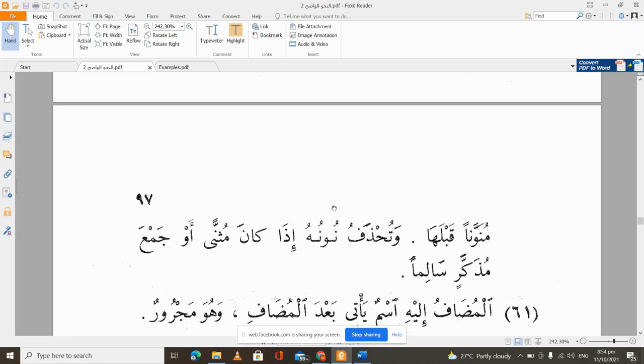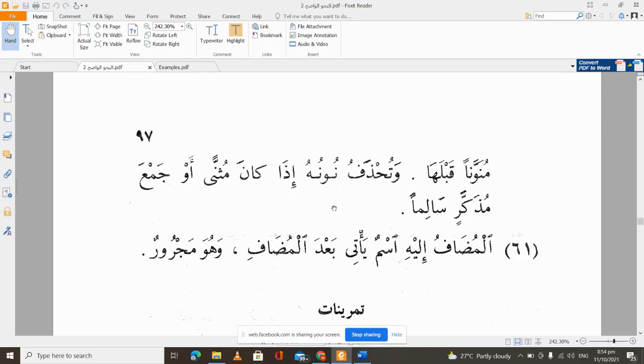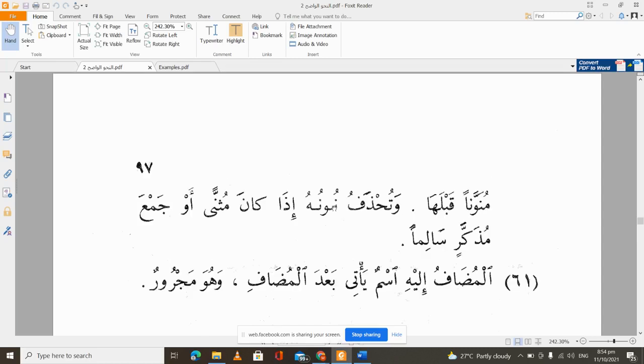So now before we go on to the last qaida, okay, let's take the last qaida. Al mudafu ilayhi ismun ya'ti ba'da al mudaf wa huwa majrur. And we are told that the mudafu ilayhi is the word that comes after the mudaf, and it always takes what? Majrur. It is going to take a kasra. It's going to be in a state of jarr. So that is the mudafu ilayhi.